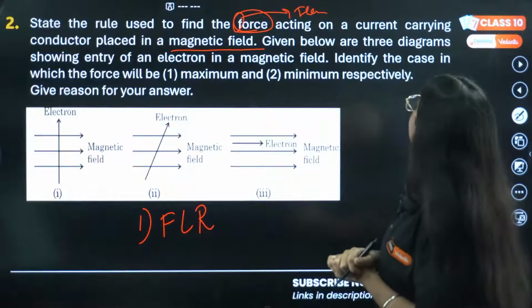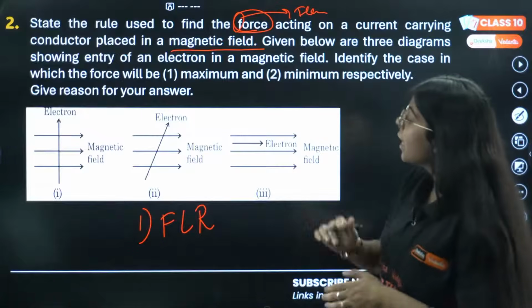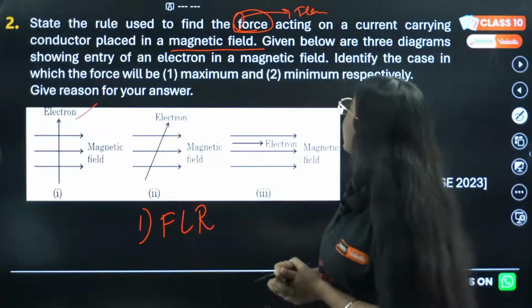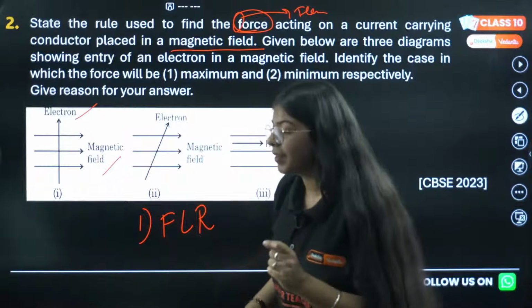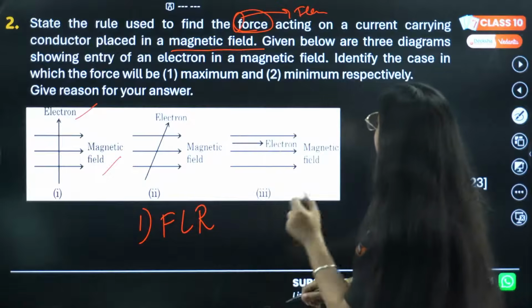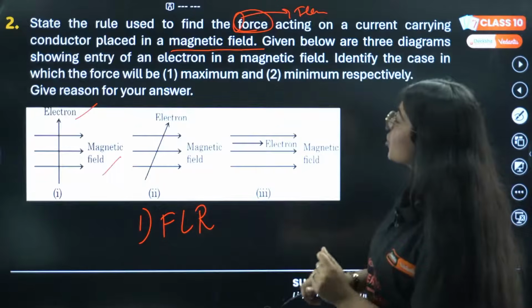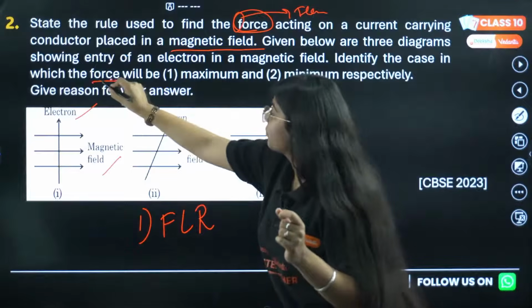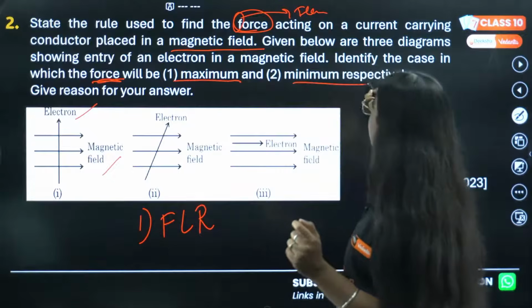The second: given below are three diagrams showing entry of an electron in a magnetic field. Read it very carefully. Identify the cases in which the force will be maximum and minimum.